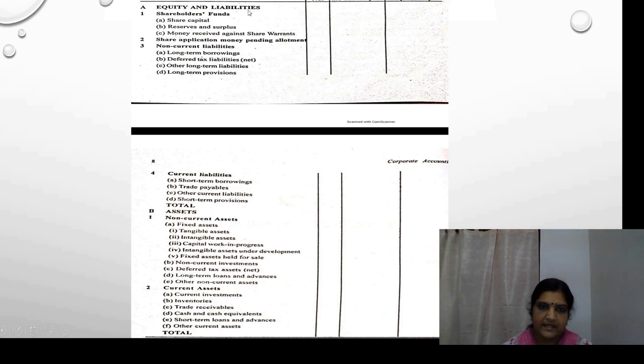So under equity and liabilities, there are 4 items. The first item is shareholders funds. Second comes share application money pending allotment. Third is non-current liabilities, and fourth, current liabilities. So these are the items coming under equity and liabilities. Now under the shareholders funds, again there are 3 items. That is share capital, reserves and surplus, and money received against share warrants. In detail we'll study later.